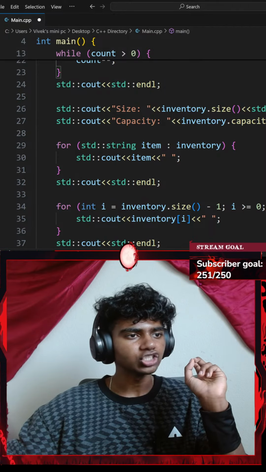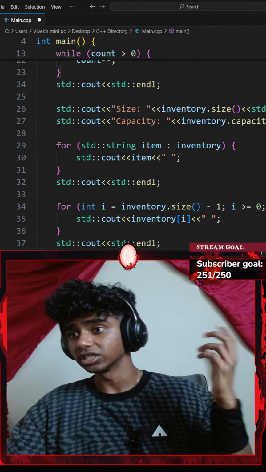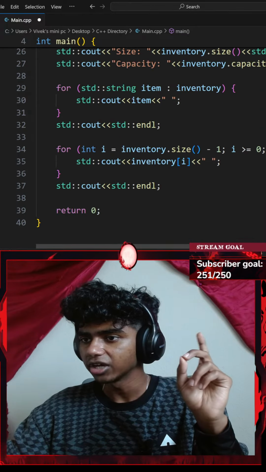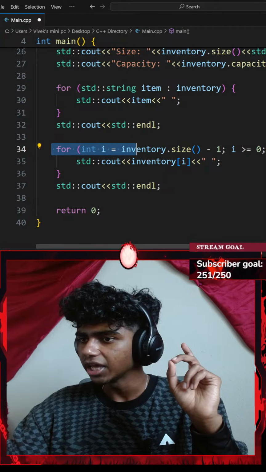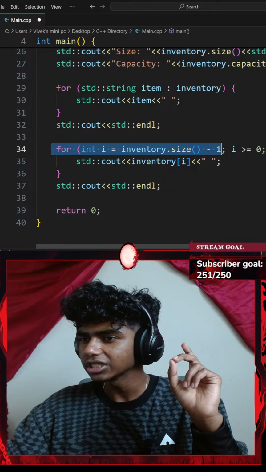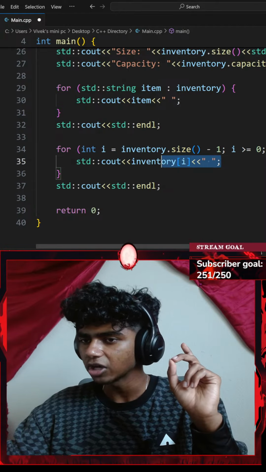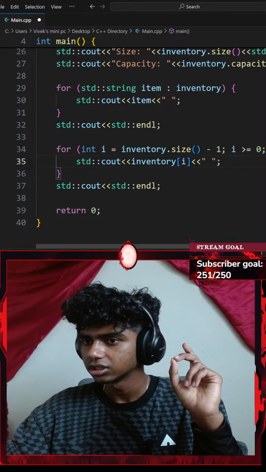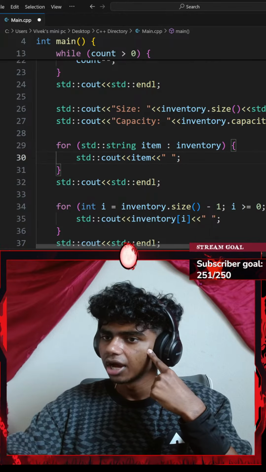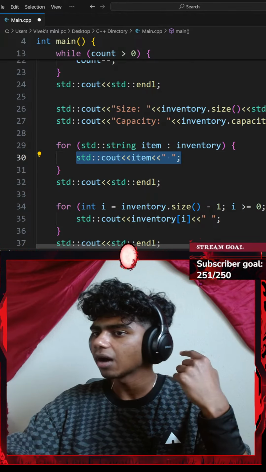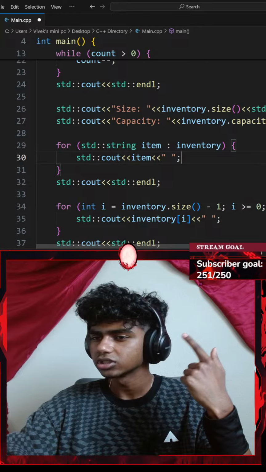Okay, print all the items with their weights. When I print my item here, this is the standard console output of my inventory, so I'm assuming this is the reversed one, where I print my inventory reversed. Okay, so this is my regular inventory. I print my items. Now I want to print my weight as well.